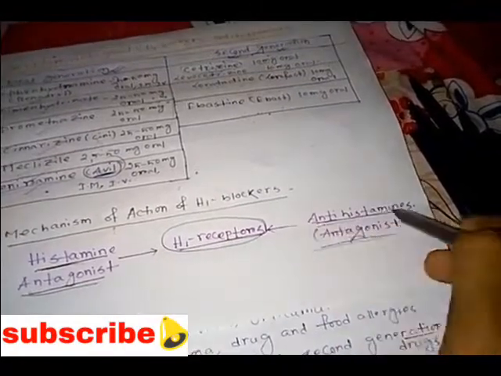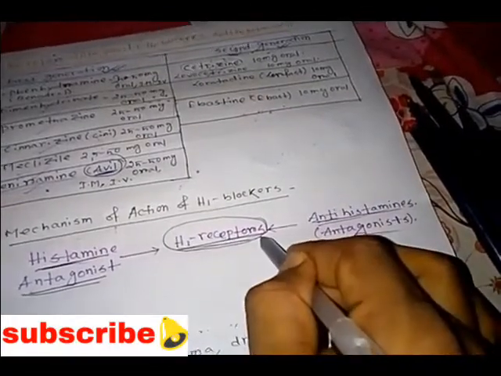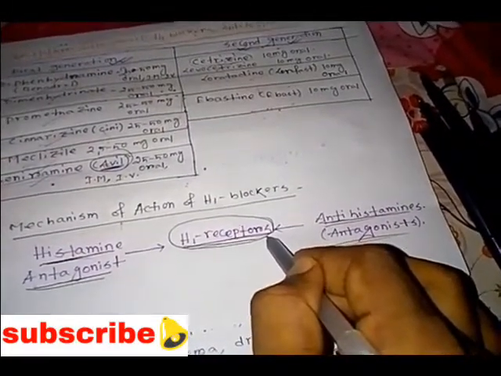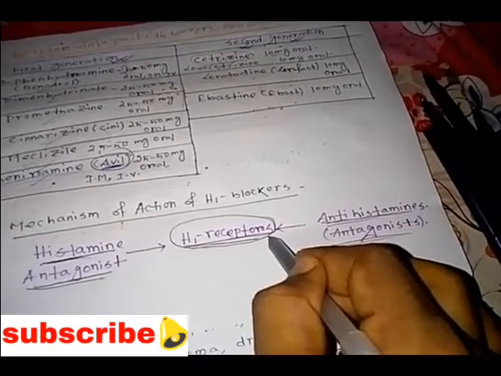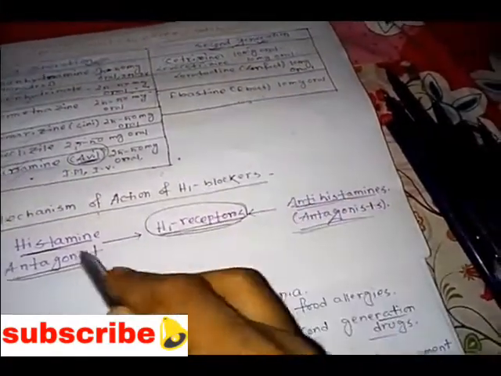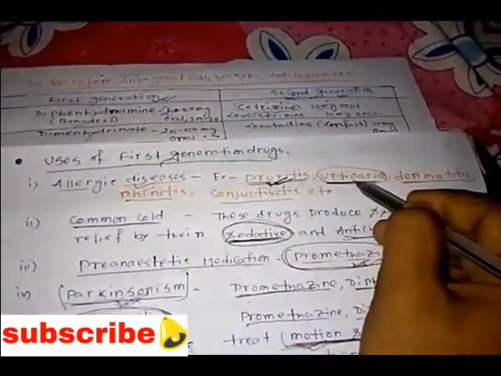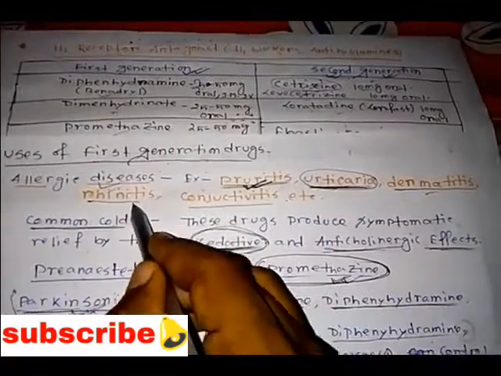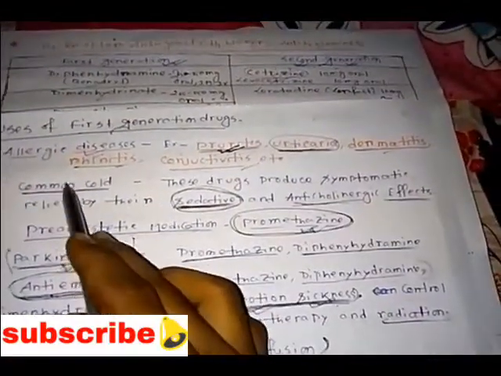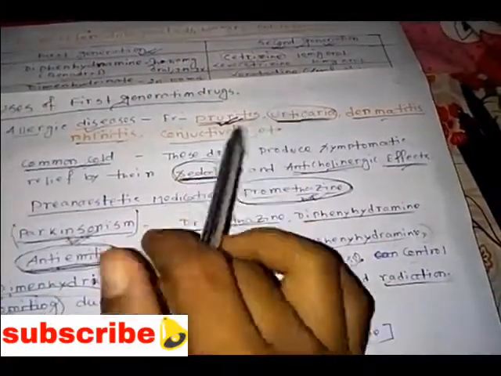Promethazine is used as a pre-anesthetic medication, and for Parkinsonism promethazine and diphenhydramine are used. For nausea and vomiting we use antiemetics like promethazine and diphenhydramine, including vomiting due to cancer chemotherapy and radiation.